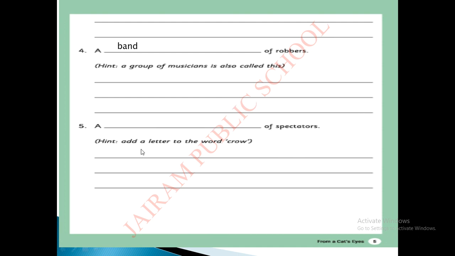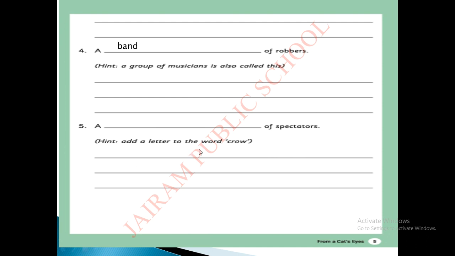Next, a dash of spectators. Do you know who are spectators? A spectator is a person who watches a show. Okay. In my school also every year we have annual day celebrations, sports day celebrations. So a person who watches that show, they are known as spectators. Okay. Audience, so they are called spectators. A dash of spectators. So what is the collective noun for this? See, they have given one hint.